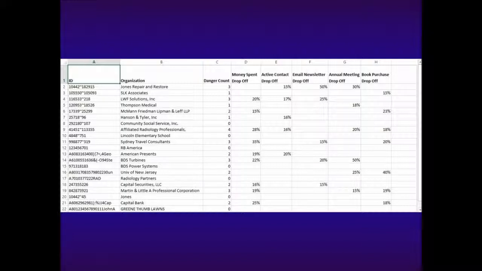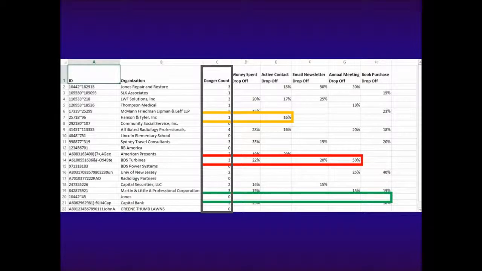In this example, we've placed a global threshold of a 15% drop-off until the factor in question is considered dangerous. For example, if the member organization spent at least 15% less than they did in the previous year, the money spent factor is considered dangerous. If they sent at least 15% fewer people to the annual meeting than they did last year, the annual meeting factor is considered dangerous. The factors considered dangerous are then tallied and summarized in what we call the danger count. The more factors considered dangerous for a given member, the more likely they are to attrite.